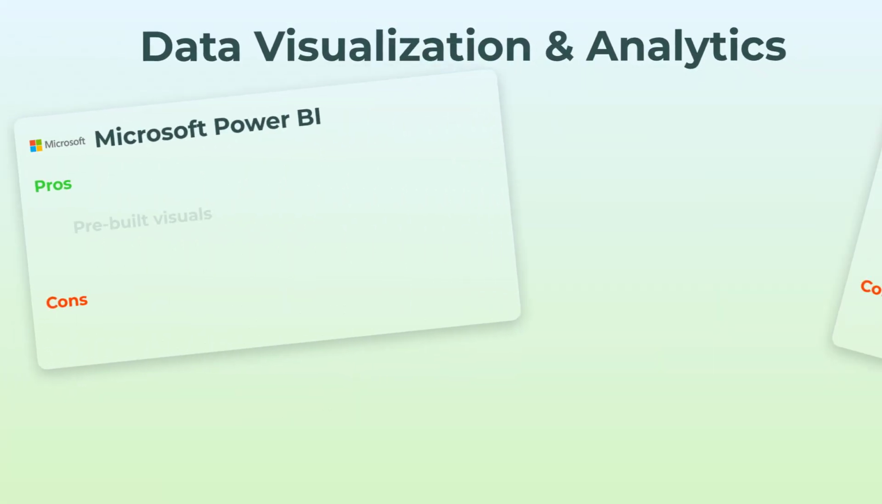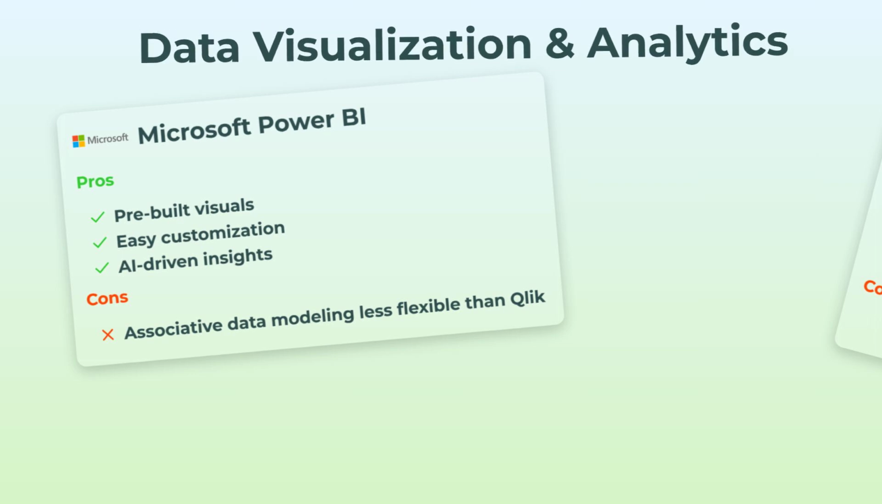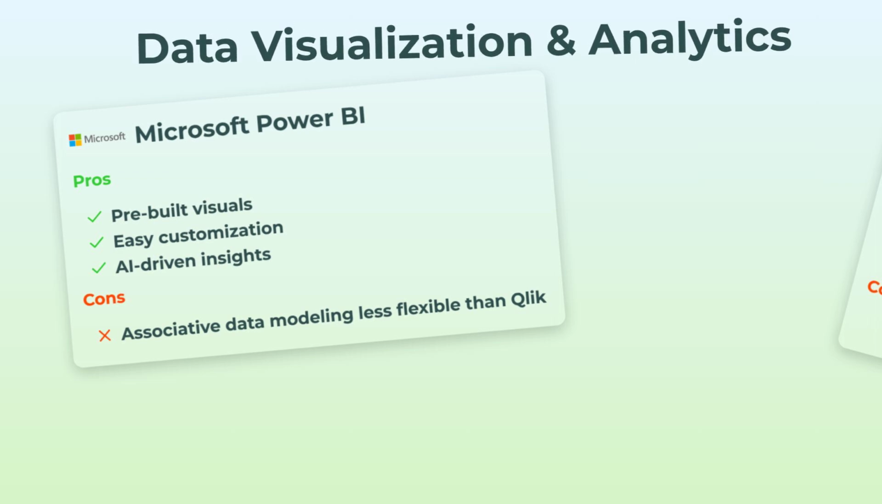Now, data visualization and analytics. Power BI comes in hot with pre-built visuals that are dead simple to tweak. You also get some AI-driven insight tools, which is kind of cool when you're quickly digging through data. Downside? The associative data model isn't as flexible as what Qlik offers. So it's more straightforward, but sometimes you want those crazy connections.